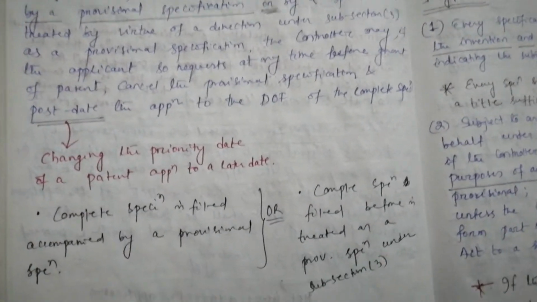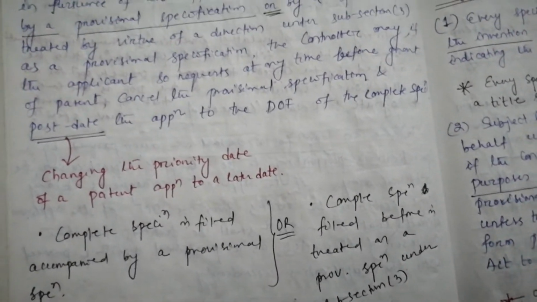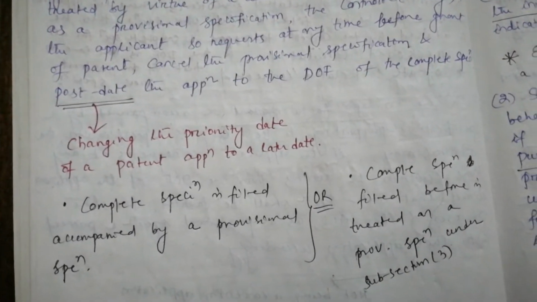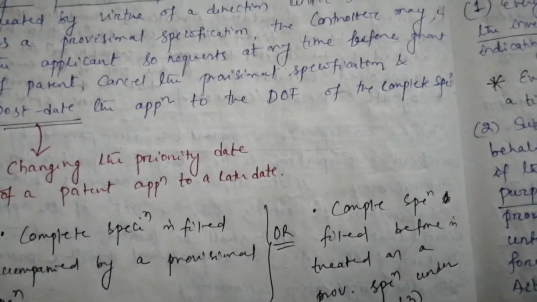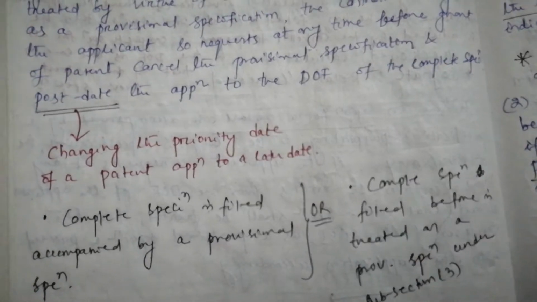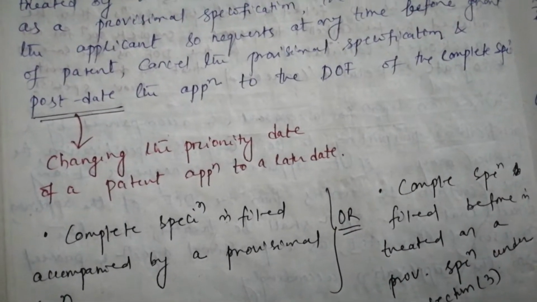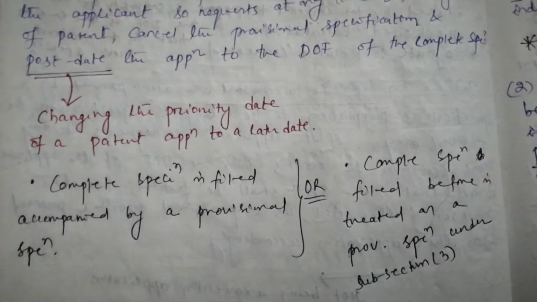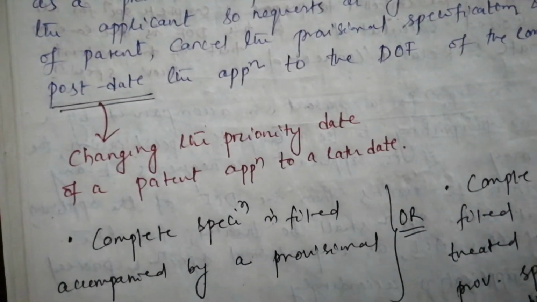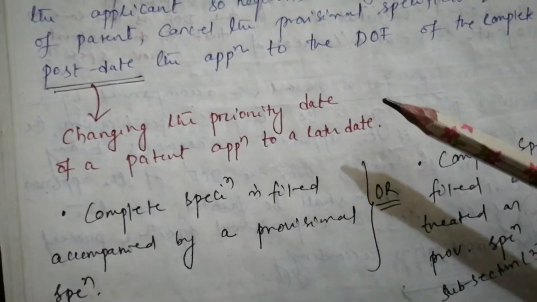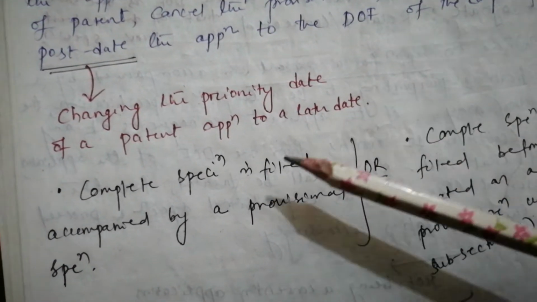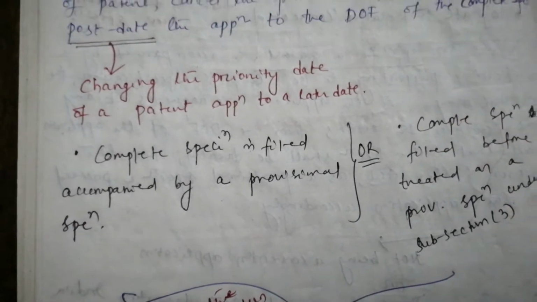Earlier in some sections I mentioned to refer to section 9 subsection 4. If you remember, that section was section 17. Let me first tell what postdate is.